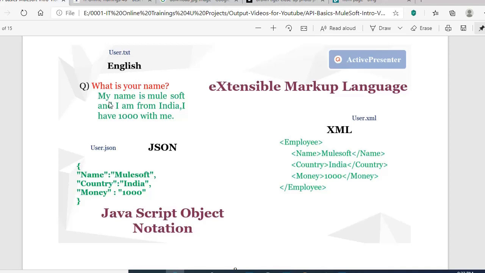What will you answer to that question? My name is MuleSoft and I am from India. I have 1,000 rupees with me currently. So if one person asks, another human being will send a response like this, which is understandable by another human being.